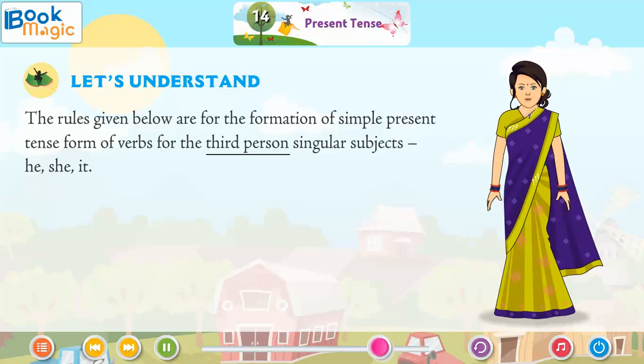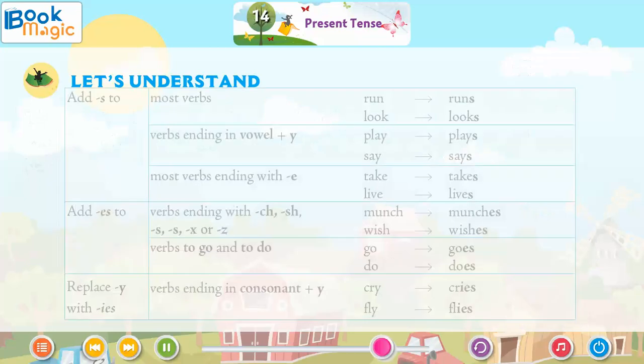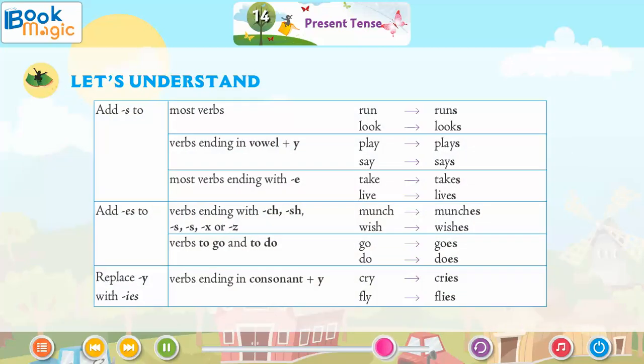Run, runs. Look, looks. Verbs ending in vowel plus y: play, plays. Say, says. Most verbs ending with e: take, takes. Live, lives. Add es to verbs ending with ch, sh, s, x or z: munch, munches.